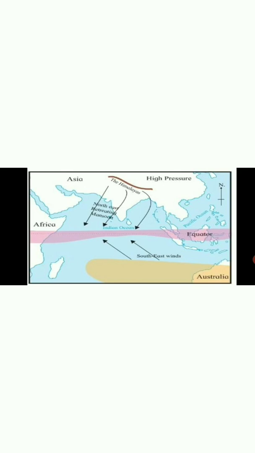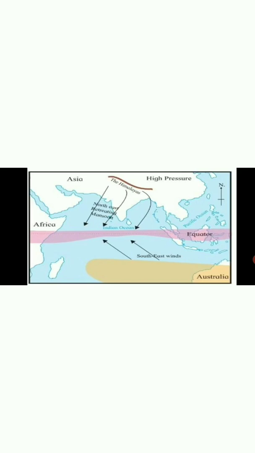That means high pressure at the Indian subcontinent and low pressure towards the equator. That's why these winds blow from the northeast side towards the equator. Okay, so as these winds originate at the northeast side, we call them northeast monsoon winds.